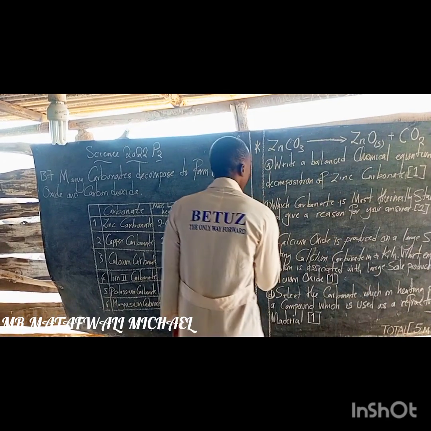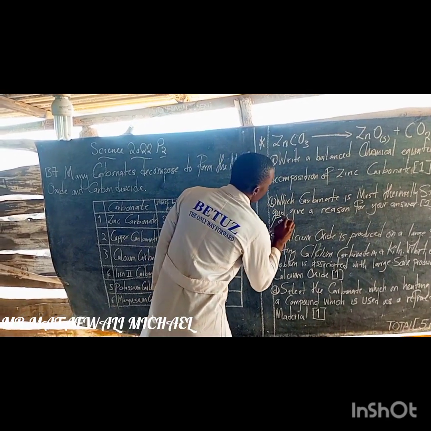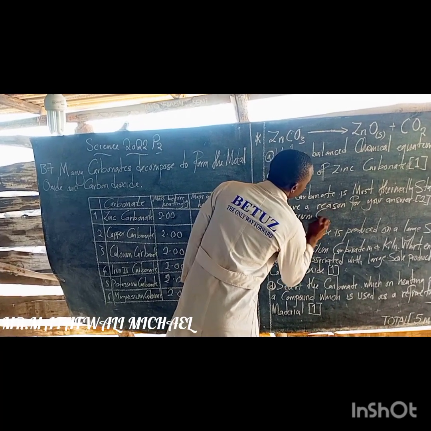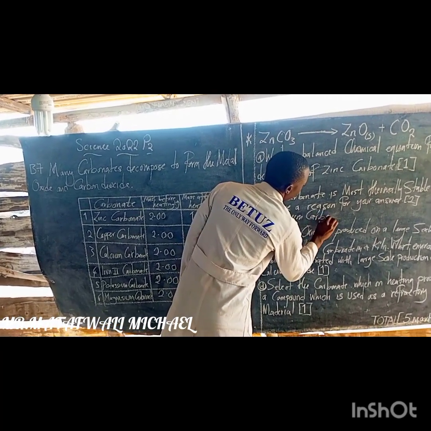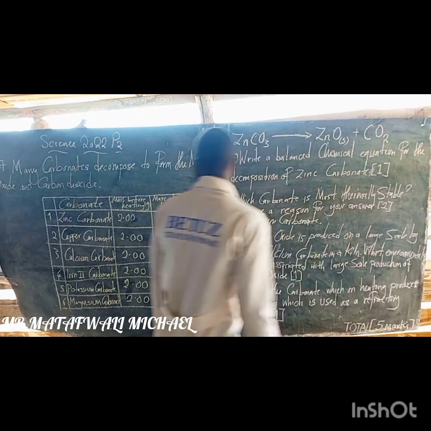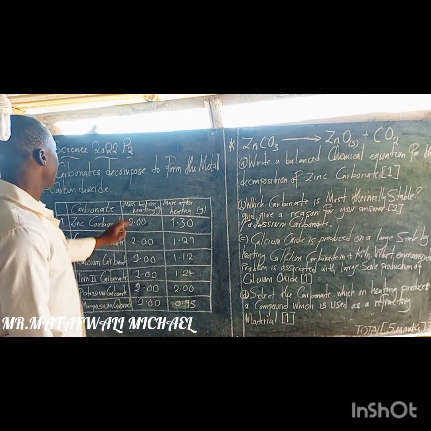So our answer here is potassium carbonate.